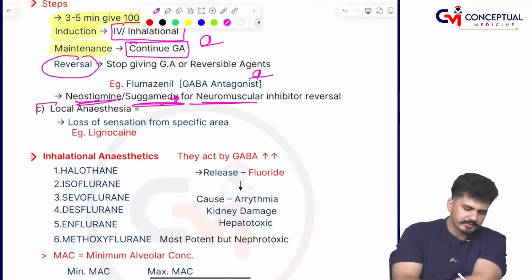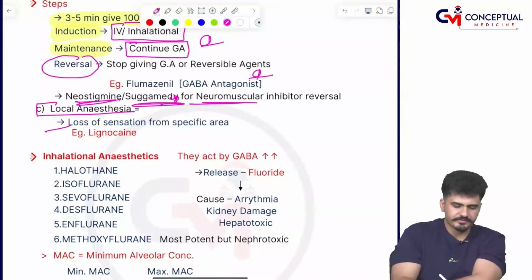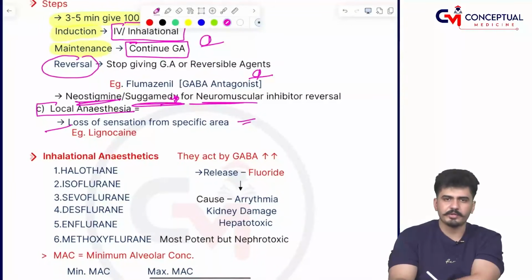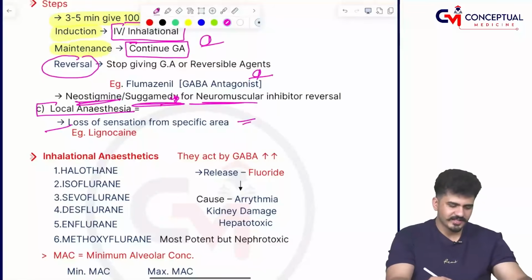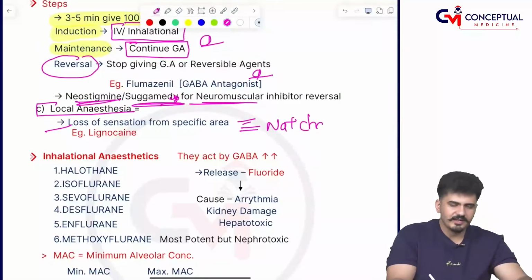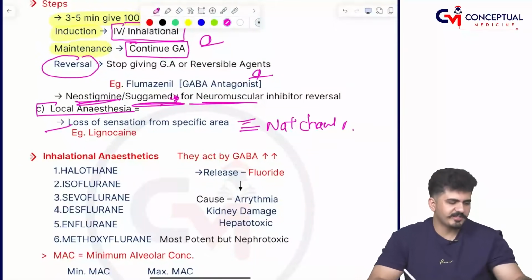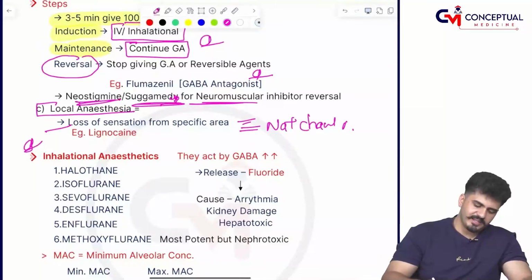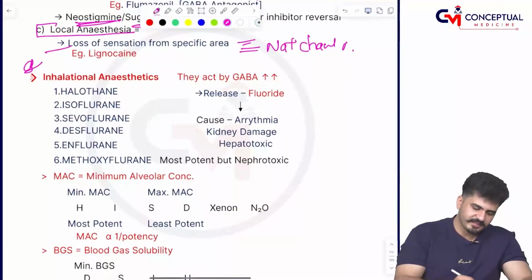Now, local anesthetic. Loss of sensation from a particular area. For example, lignocaine, है ना? lignocaine की जेली लगाते हैं, ठीक है? चलो, और उसके बाद remember this lignocaine का mechanism is sodium channel blocker. Sodium channel blocker, ठीक है? उसके बाद inhalational agents की बात करेंगे सर.